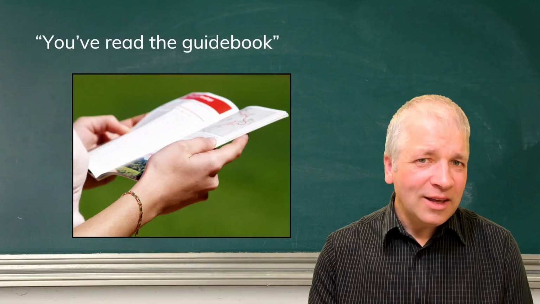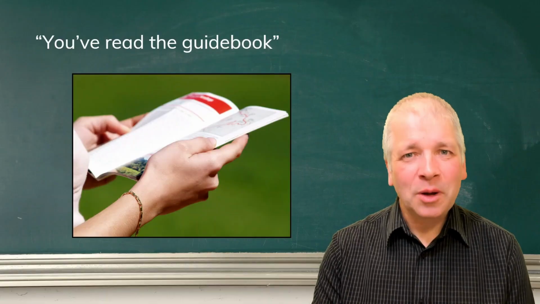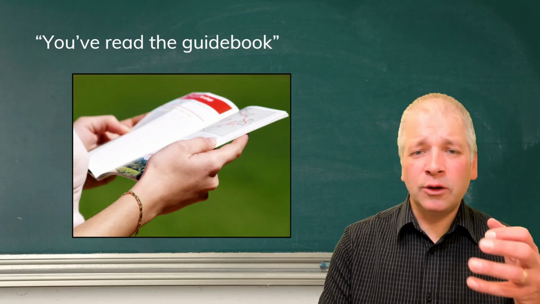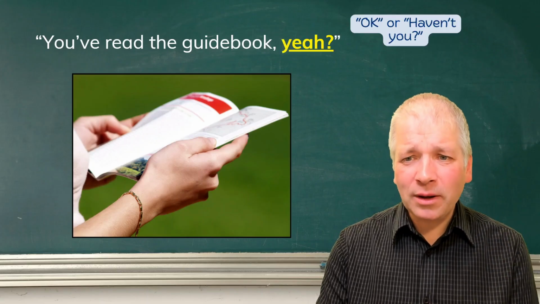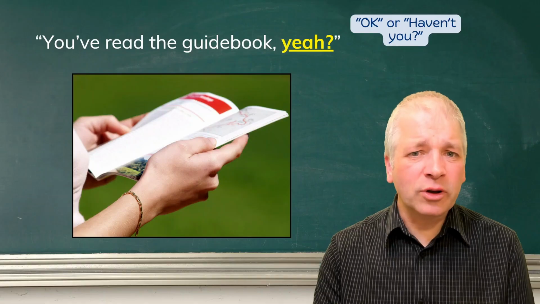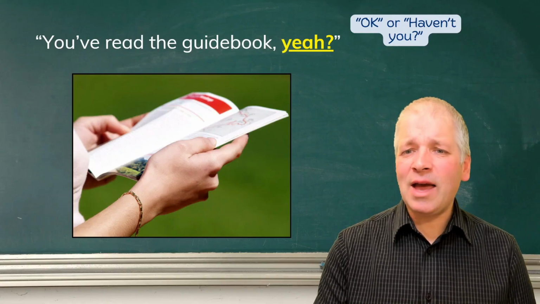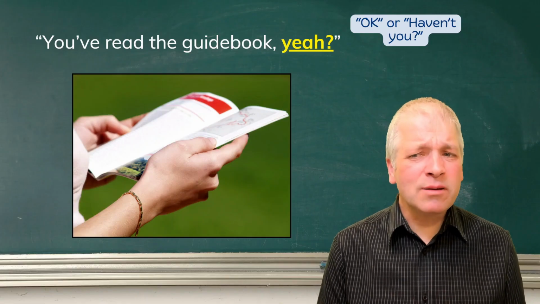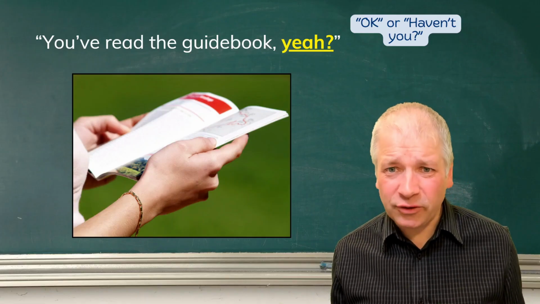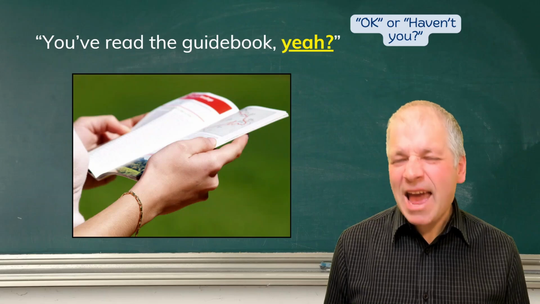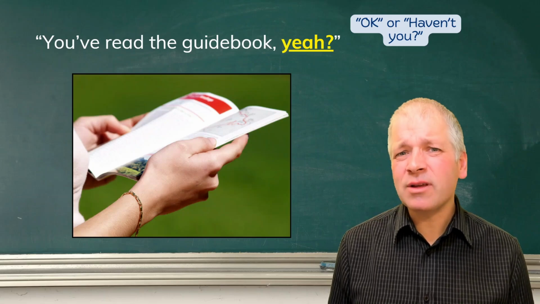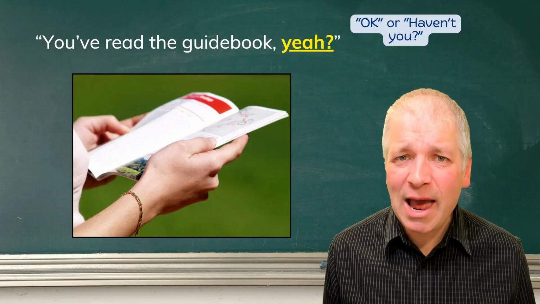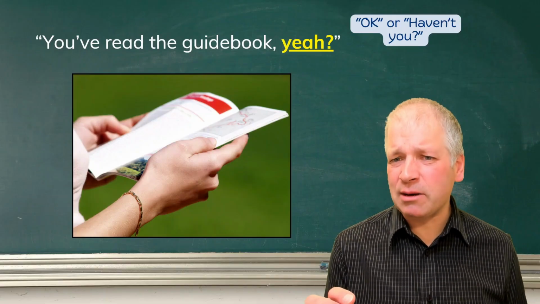And another one is here. Here's a book. Perhaps it's the guidebook for the tour. And someone says, you've read the guidebook, but you can turn it into a question by saying, yeah, at the end. You've read the guidebook, yeah? And this means, okay, or haven't you? We wouldn't normally say yes here, by the way. It's normally just yeah. So it's used informally. It's an informal way of saying yes, but in this situation, it really means a question.